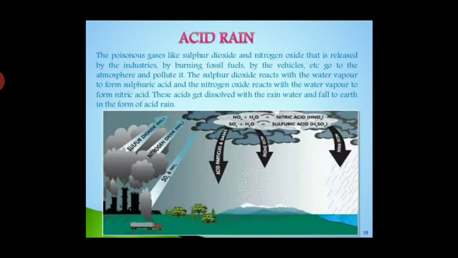Acid rain. The poisonous gases like sulfur dioxide and nitrogen oxide, released by industries, by burning fossil fuels, by vehicles, etc., go to the atmosphere and pollute it. The sulfur dioxide reacts with the water vapor to form sulfuric acid, and the nitrogen oxide reacts with the water vapor to form nitric acid. These acids get dissolved in the rainwater and fall to the earth in the form of acid rain.